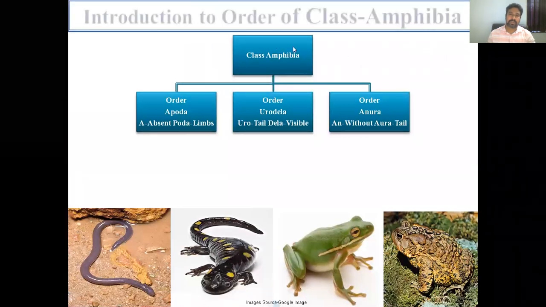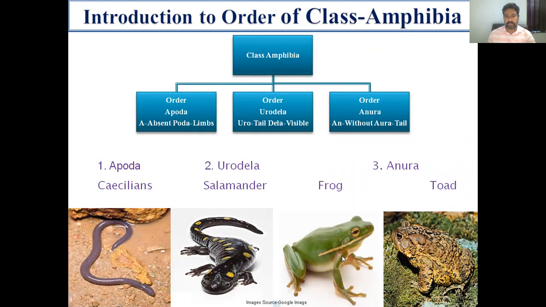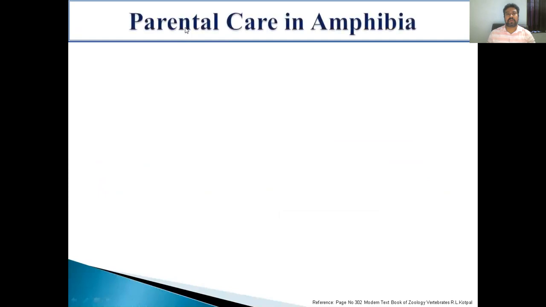As we know, amphibians are the first animals to show the transition from an aquatic mode of life to a terrestrial mode of life, so they show a dual life. Today they are represented by three orders: Apoda, Urodela, and Anura. Animals show great diversity in parental care. Perhaps no group shows as great a diversity in parental care as amphibians.